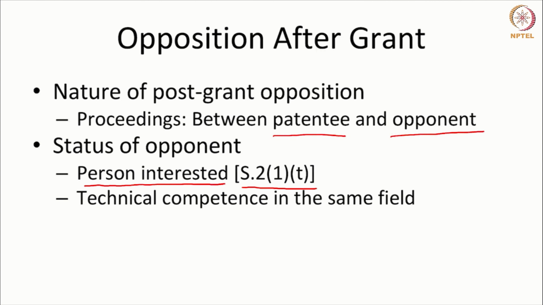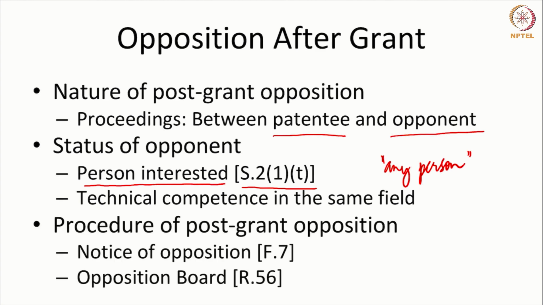Now, pre-grant opposition, on the other hand, can be filed by any person. So this is a difference between pre-grant and post-grant opposition. Now, this would require a person to have some technical competence in the field. So that is why a person interested is defined as a person having a research interest in the Act.